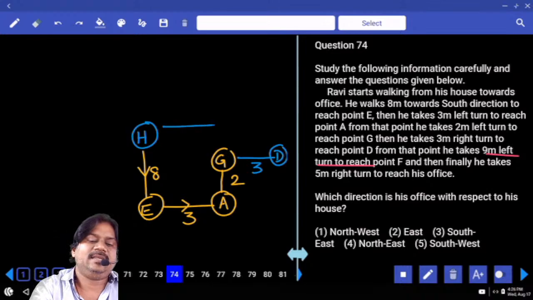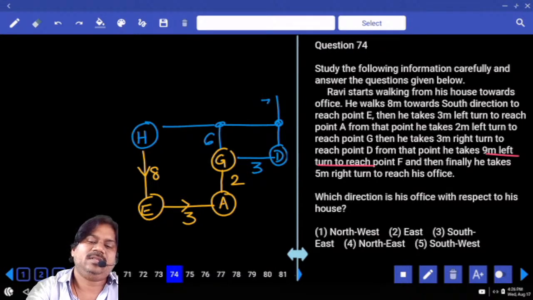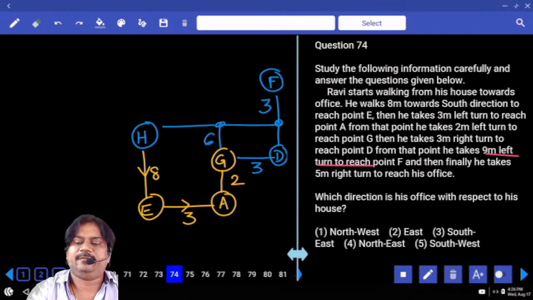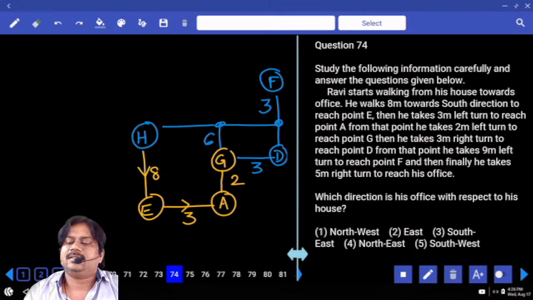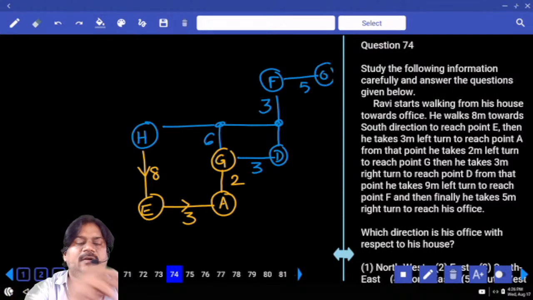What is the distance between these 2 points? 6 meters. If he reaches this point it means he covered 6 meters, but we want to move 9 meters, that means 3 more meters, and reaches point F. Then finally he takes a right turn, 5 meters, and reaches his office. Right turn means east direction, 5 meters and he reaches the office.